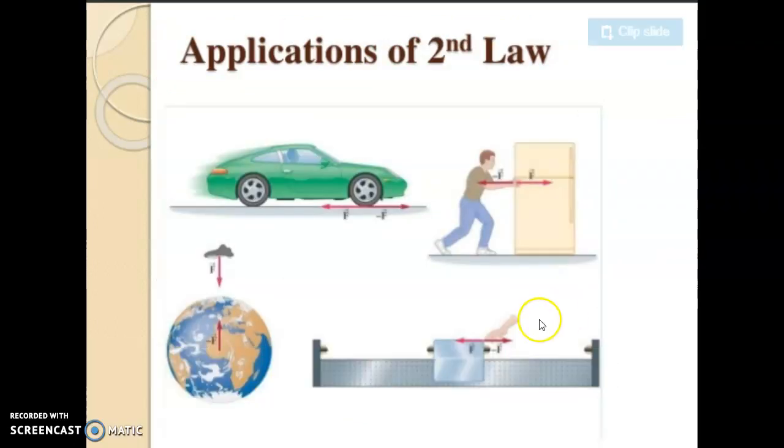These are some examples to show Newton's second law of motion. The more force applied by the engine, the more speed the car will gain. Here a person is pushing the almirah, so the more force he applies, the more acceleration is produced in the almirah. Earth is also under the effect of the gravitational force of the sun, that's why it is accelerating on its own. So these are some examples to illustrate it.